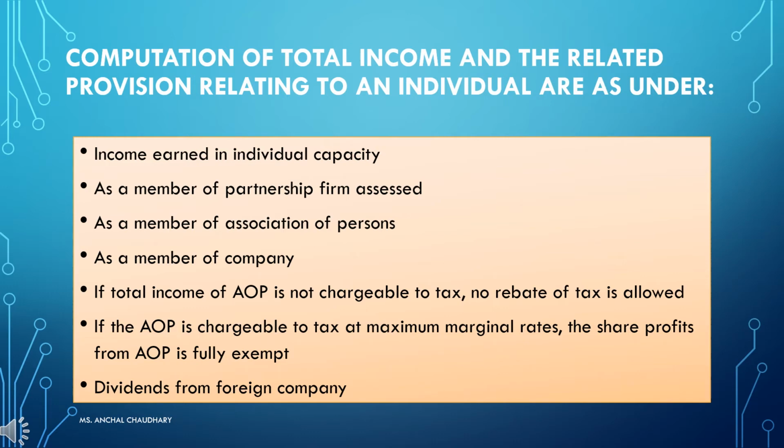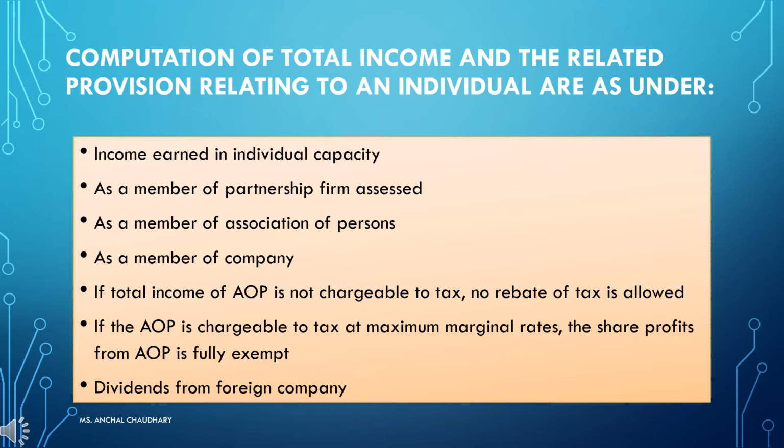Next is as a member of a partnership firm. If the firm pays all the taxes related to it, the partner need not pay them again. Whenever a partnership firm pays all the taxes levied on the business firm, the partner does not need to pay again by his individual payment.